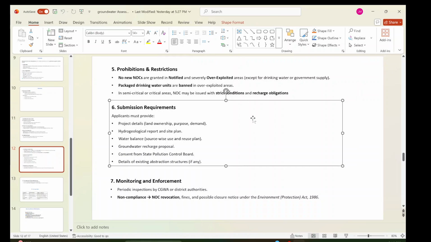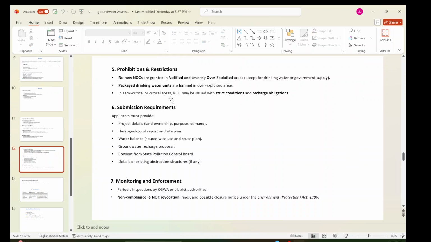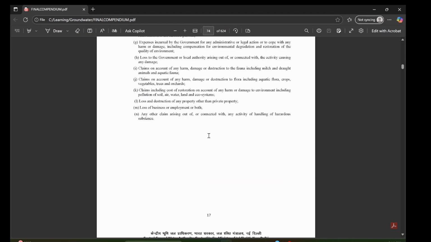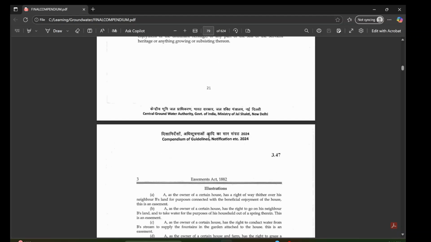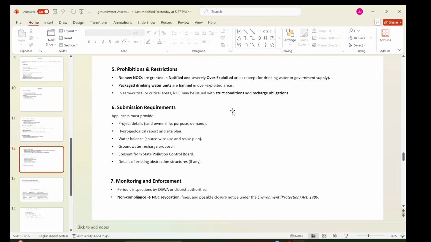In semi-critical or critical areas, NOC may be issued with strict conditions and recharge obligation. Everything is mentioned in this document. It's a vast one, but these are the main points I am showing you. This will be a series on groundwater, so I will come with more detail.